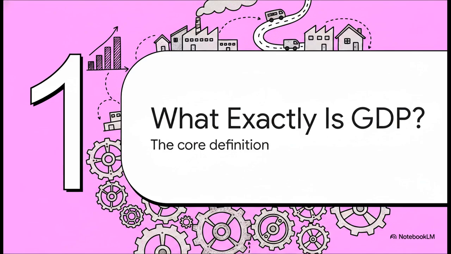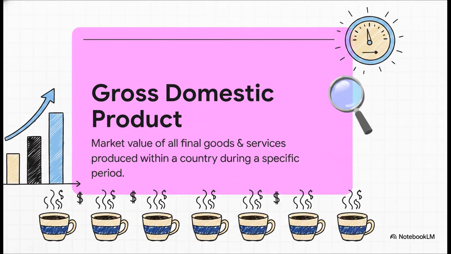What exactly is GDP? The core definition of an economy's output. So, gross domestic product, or GDP, is formally defined as the market value of all final goods and services produced within a country during a specific period. We actually owe a huge debt to economist Simon Kuznets, who helped create this incredibly broad measurement. Now, a really key detail here is that phrase specific period, because it only measures new production.